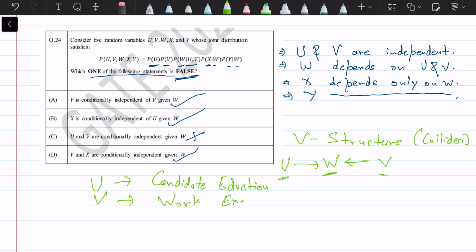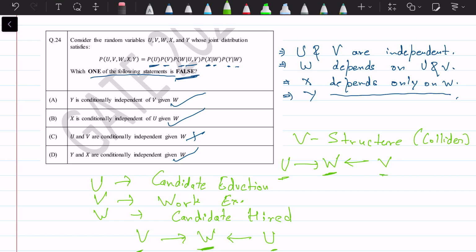But let's say there is a common factor which is caused by both of these. Let's say there is this W, which is that the candidate is hired. Now this hiring is caused by both of these, right? Hiring is an effect of your education and your work experience. Now given this W, these two things become dependent.